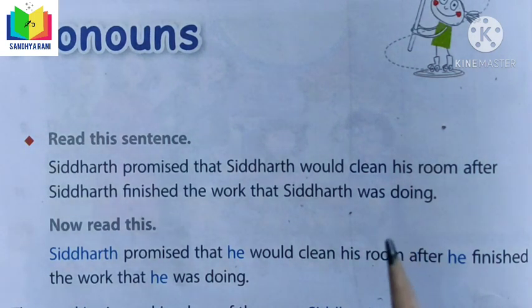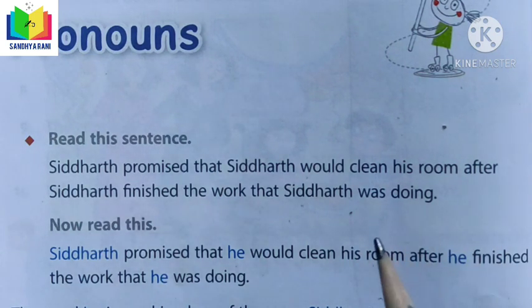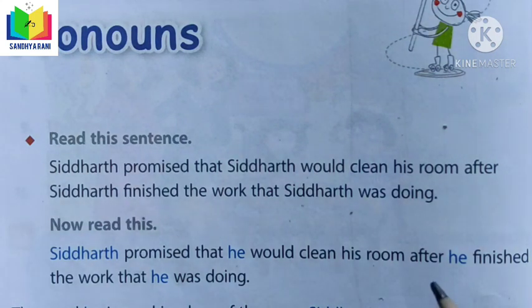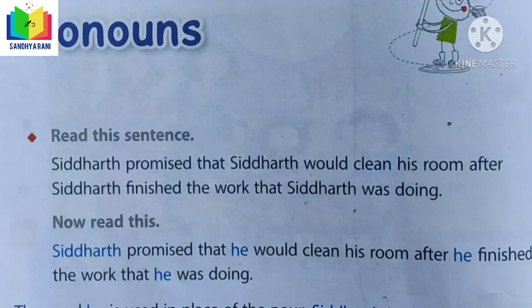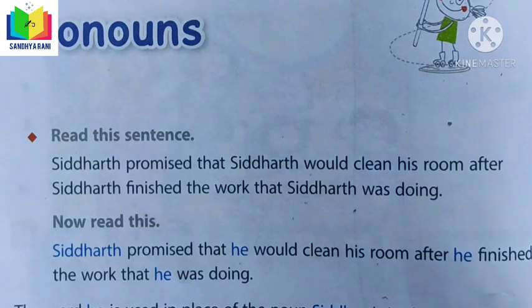Words that are used in place of nouns, as shown in the example above, are called pronouns. We use them to avoid making sentences repetitive. See here in the example, Siddharth is repetitive. You can see the repetitive word, which is Siddharth.